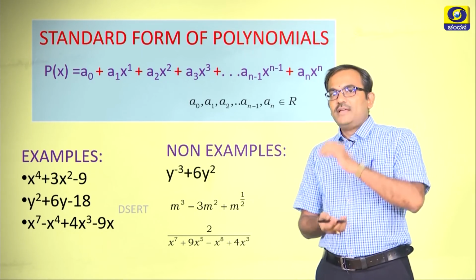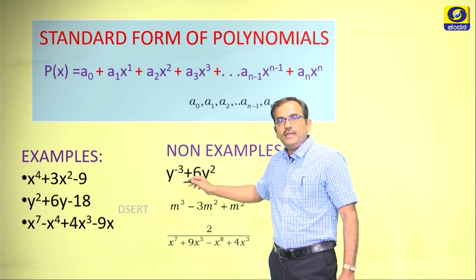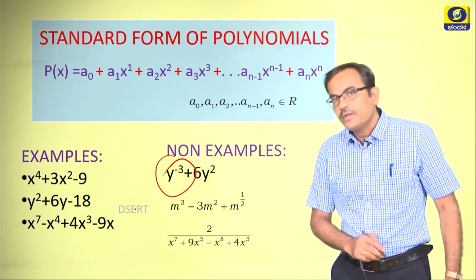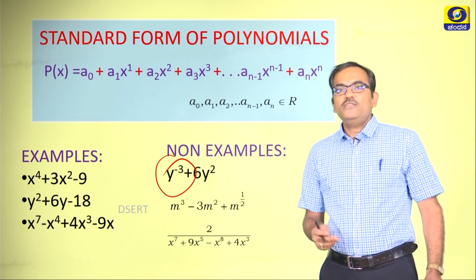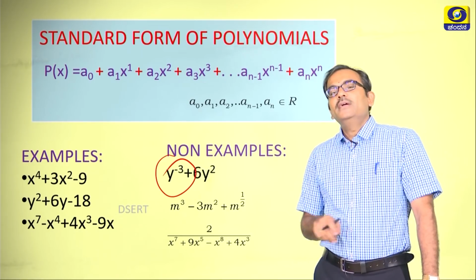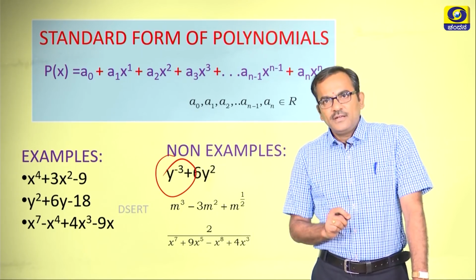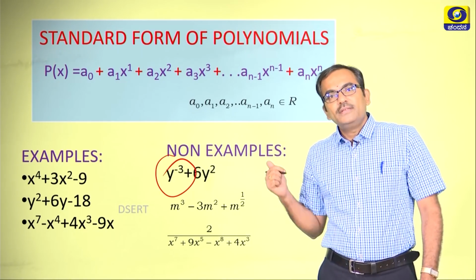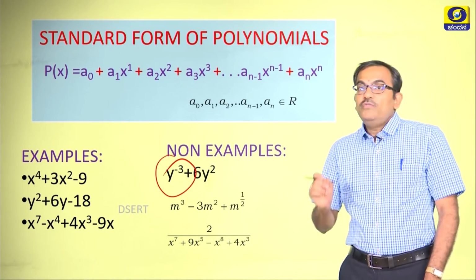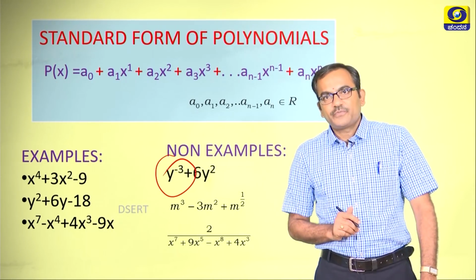So, let us take the example y to the power of minus 3. As you can see here, y to the power of minus 3 plus 6y square. Okay, let me mark that. Y to the power of minus 3, as you can see, the power is a negative number here, which indicates it is 1 by y to the power 3. When this happens, we cannot label this as an example of a polynomial, because we will not be in a position to find the zeros at the later stage, right.